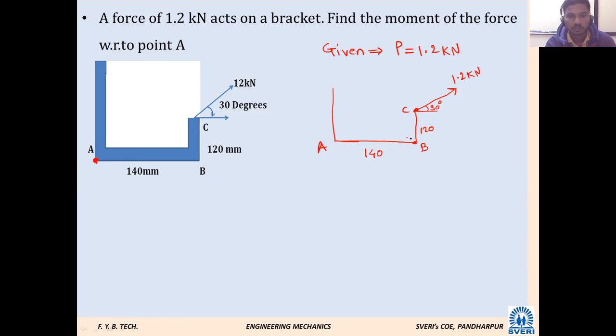At what point are we supposed to calculate the moment? At point A. If you see the force and draw it, it will go like this. Whatever this distance is, we can't predict whether it is the minimum distance. That's why, whatever the inclination is, at point C we have to resolve this force. Now the resolution of force will come into the picture.